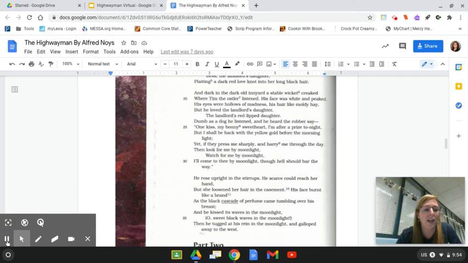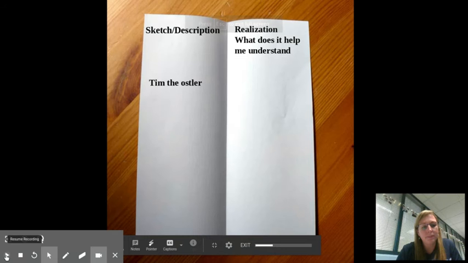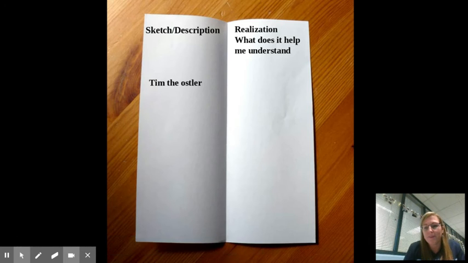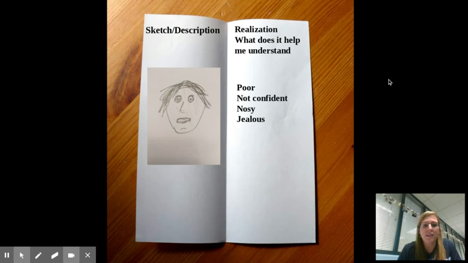What does he look like? All right, so you sketch Tim the Ostler. And there's my Tim. What it helps me to realize when I look at Tim is he's not like the Highwayman. He's poor, and he's not confident at all.